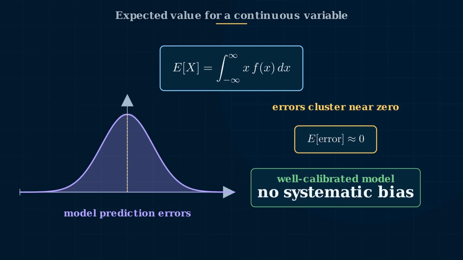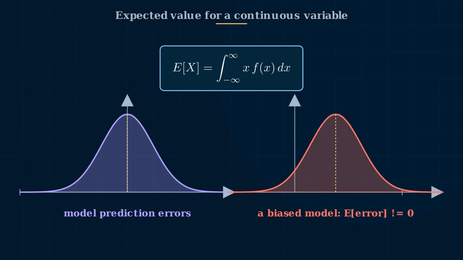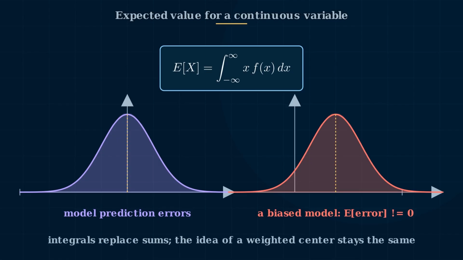Contrast that with a biased model whose error density is shifted to the right. Its expected error is clearly not zero. It systematically overpredicts price. Integrals replace sums for continuous variables, but the concept is identical. Expected value is still the weighted center of the distribution.